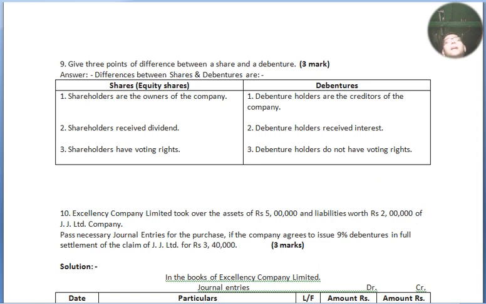Difference between shares and debentures: I am talking here about equity shares, and debentures are the creditors of the company. So we start the points. Two columns are made under equity shares and debentures. Point number 1, shareholders are the owners of the company. Debenture holders are the creditors of the company. Point number 2, shareholders receive dividend. Debenture holders receive interest. Point number 3, shareholders have voting rights. Debenture holders do not have voting rights. That's all, for only 3 marks.